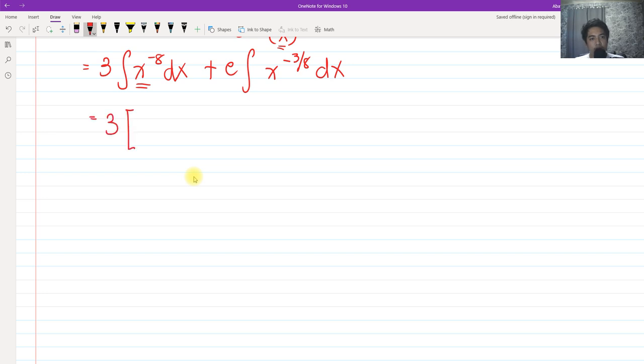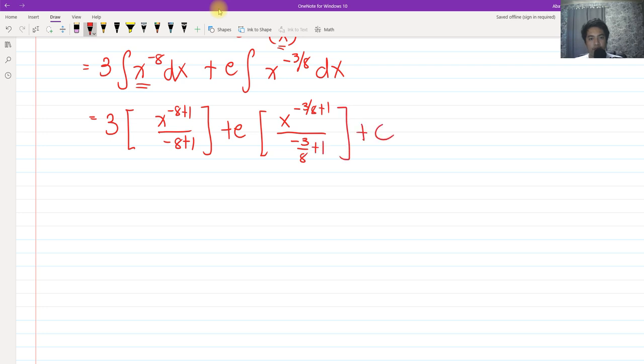So this would be x raised to negative 8 plus 1 all over negative 8 plus 1, plus we have the power rule. So we have x raised to negative 3 plus 1 all over negative 3 plus 1, plus c. So basically we have 3, and then we have x raised to negative 7 all over negative 7 for our answer here. Then we have plus c.